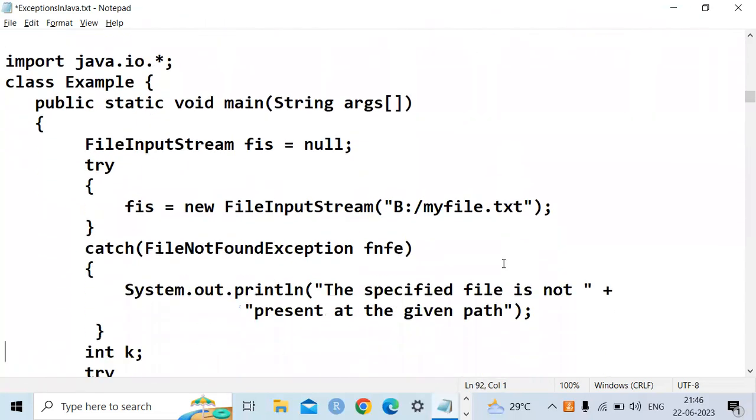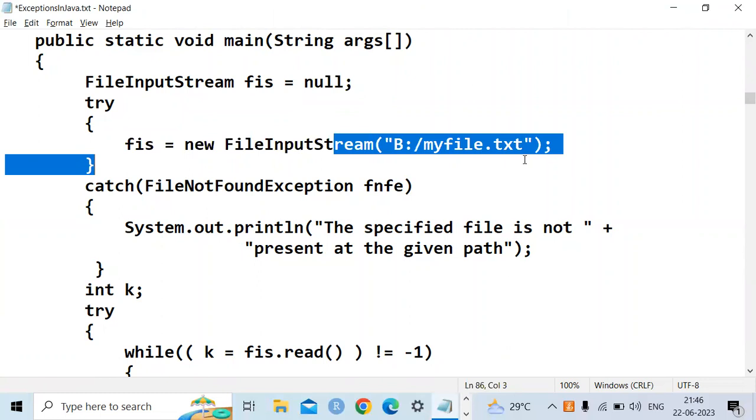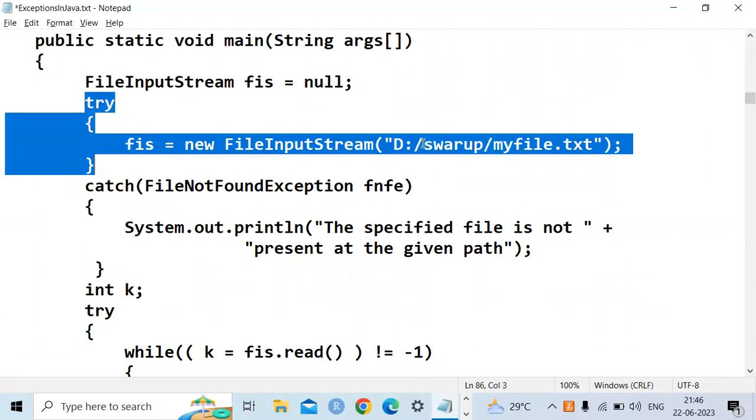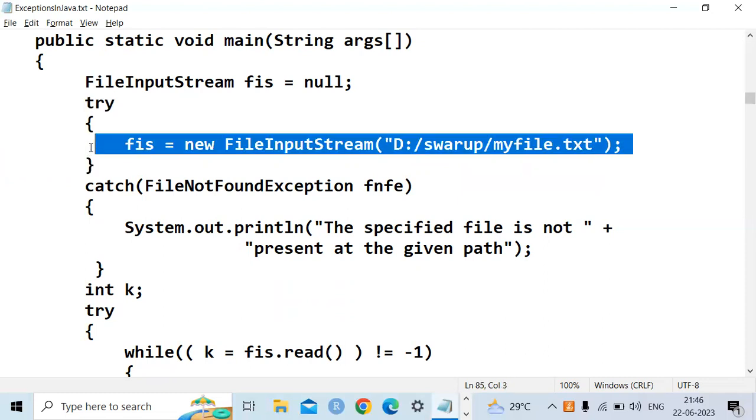See this one. Here I have used the input stream, FIS equal to null, and the file path name, for example, the D drive and the Swaroop folder. Now see, what am I doing in the try block? What will this statement do?